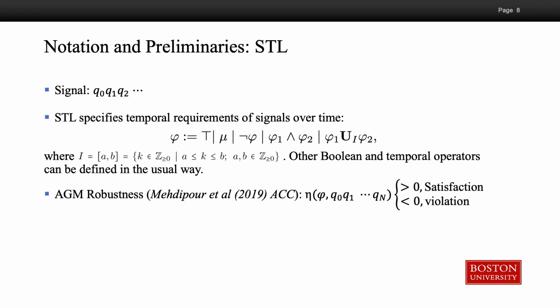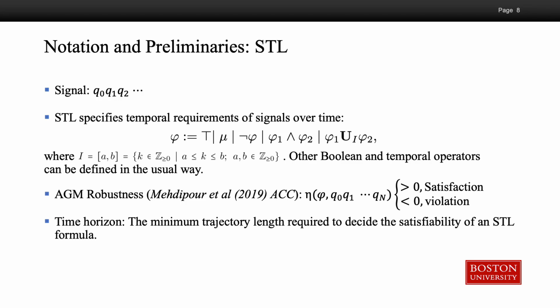In this paper, we use the AGM robustness, which is denoted by eta. Eta is a sound score, which means that if it is greater than 0, the formula is satisfied. Otherwise, the formula is violated. The time horizon of the STL is the minimum trajectory length required to decide the satisfiability of an STL formula.